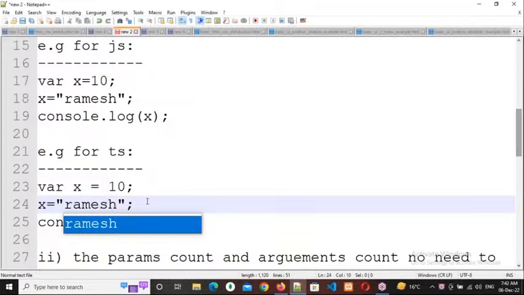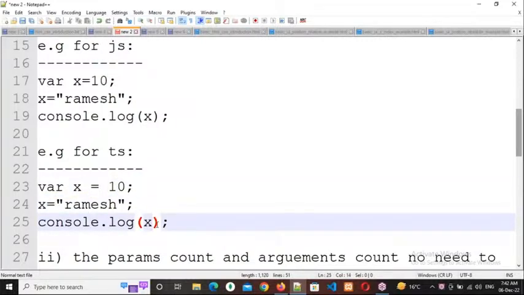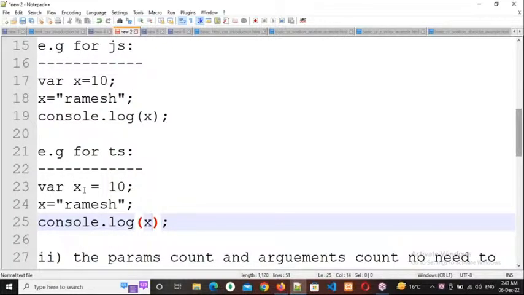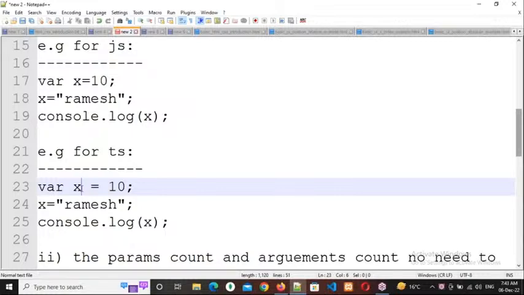Okay, now what is the output I will get? 10 Ramesh or error? Error is coming, sir. Why will we get the error? Because TS is a strictly typed language. No, TS is a strictly typed language, but there is no need to mention the data type. Of course we need to mention the data type, but if you don't mention it, what happens?